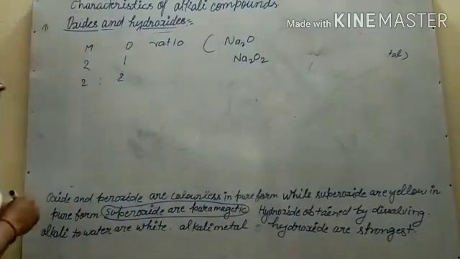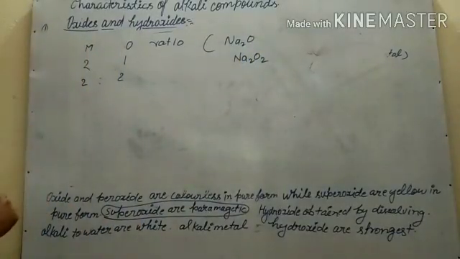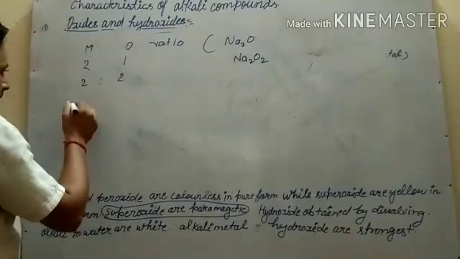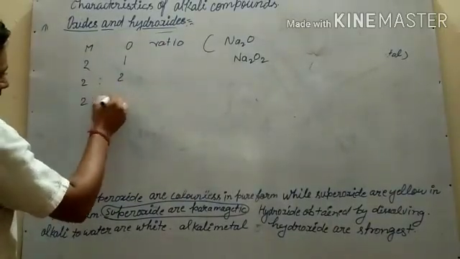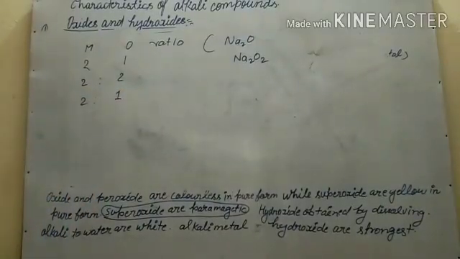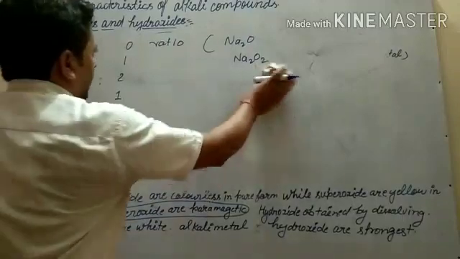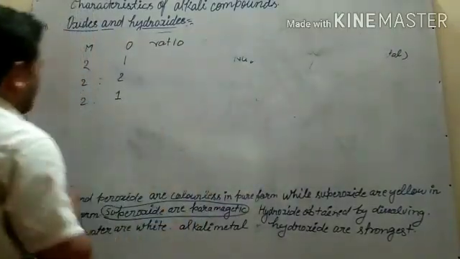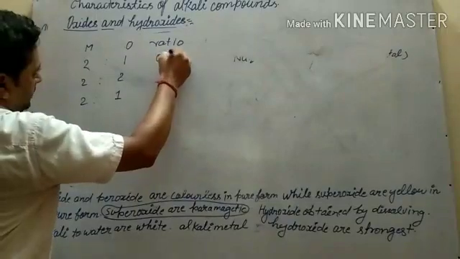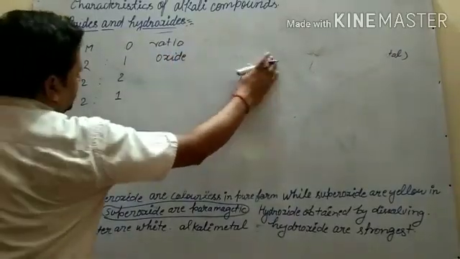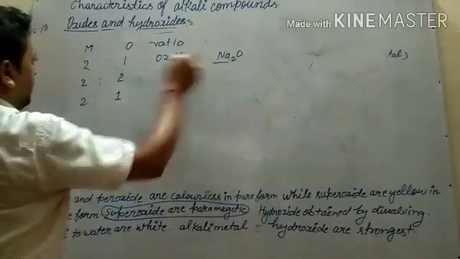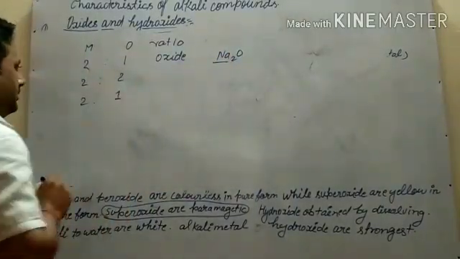Like this. If the metal and oxide ratio is the same, that is peroxide. If the metal ratio is greater than the oxide ratio, it is superoxide. So we can write what this is. Here you learn this oxide. Let us write with an example, Na2O. So metal is 2 and oxygen is 1.